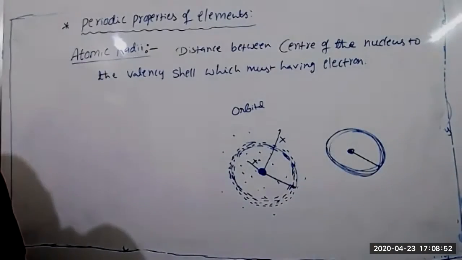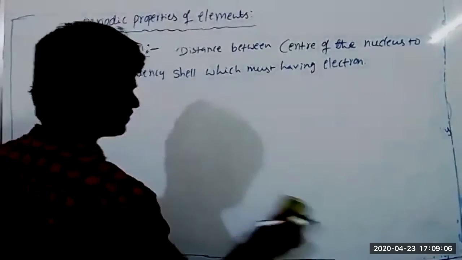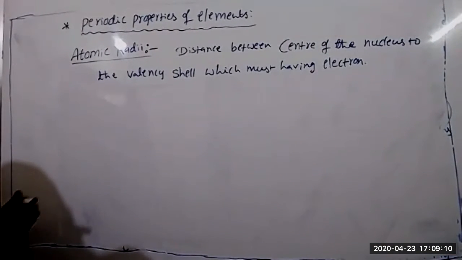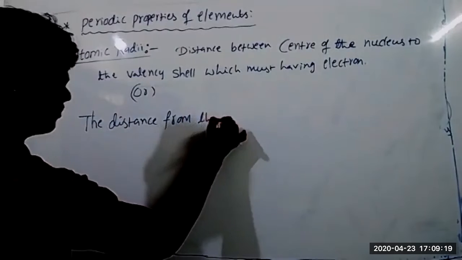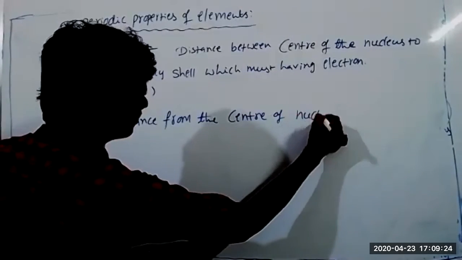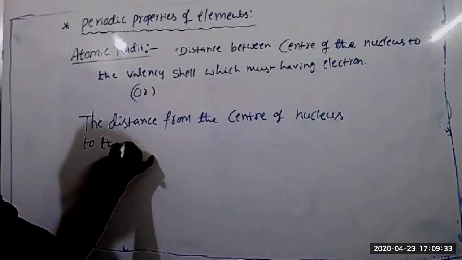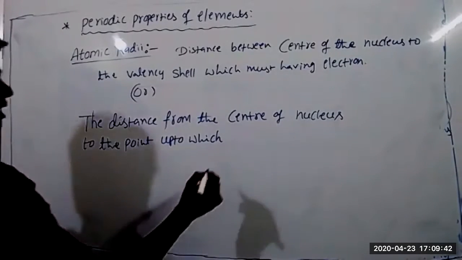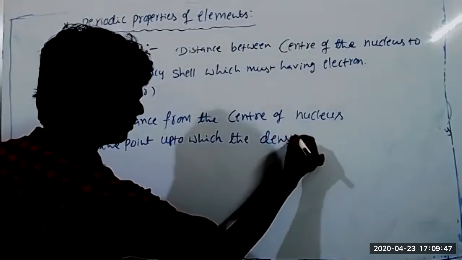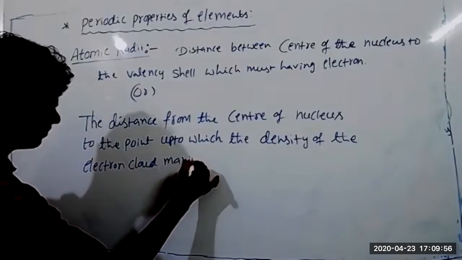Here is one more definition for atomic radius: the distance from the center of the nucleus to the point up to which the density of the electron cloud is maximum.